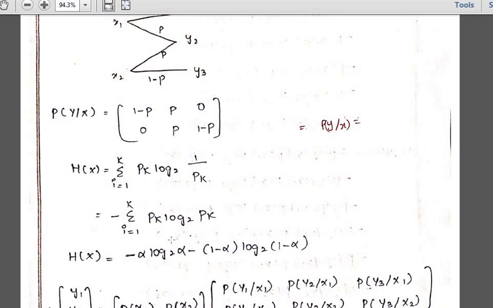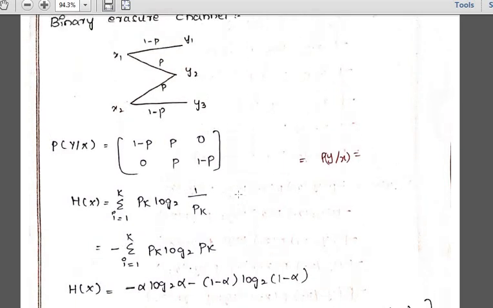So if I calculate p of x1, here p of x1 is alpha and p of x2 is 1 minus alpha. Please make a note of it here, I just forgot to write it.